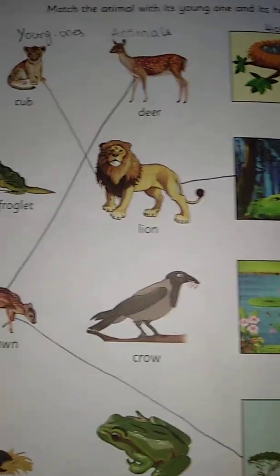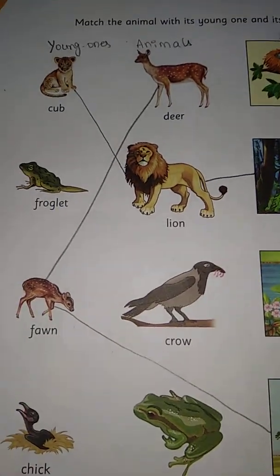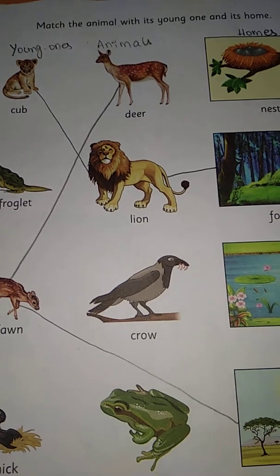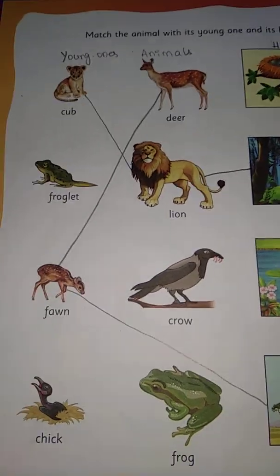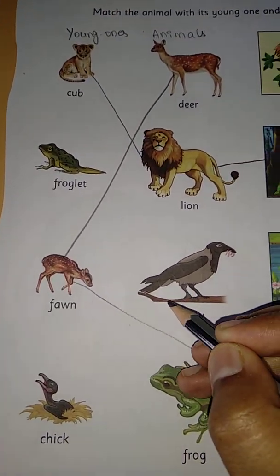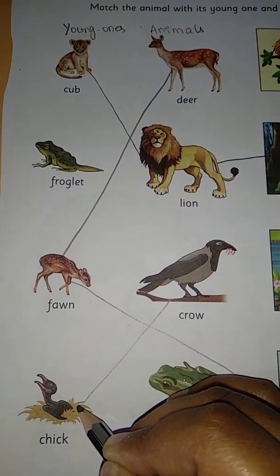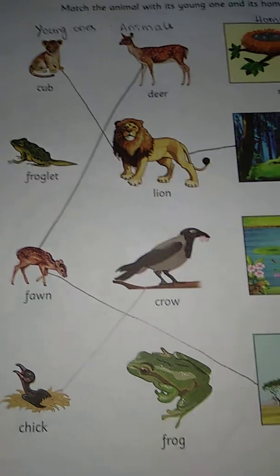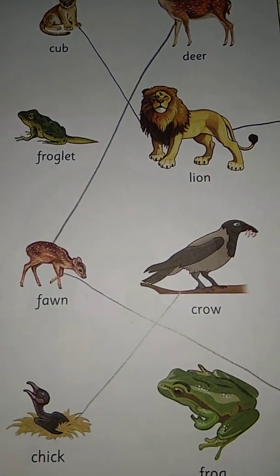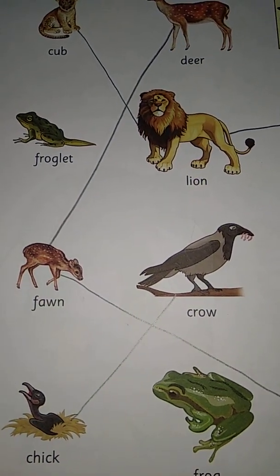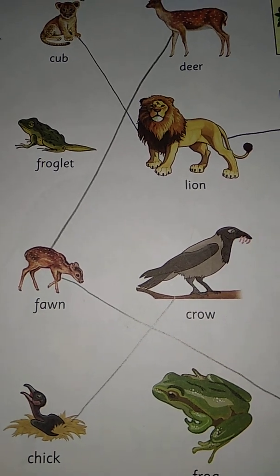And let us see next. What is this? Crow. You all see crows, right? The young one of a crow is a chick. So this one is the chick. You all know where birds live. Birds build nests to live, right?